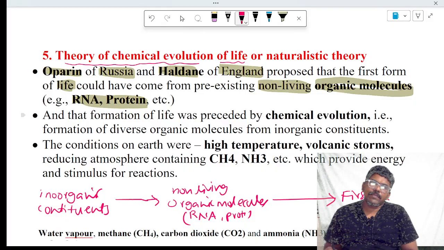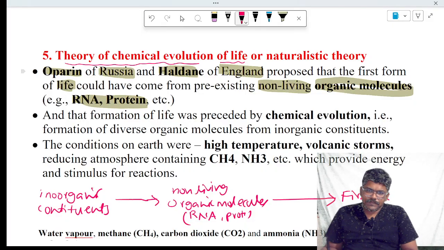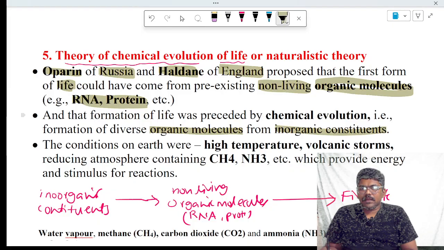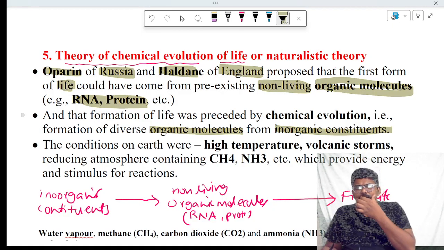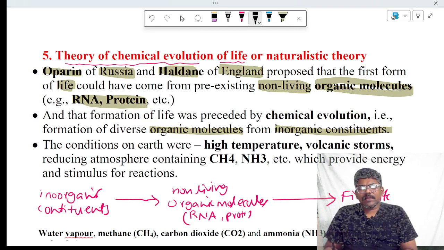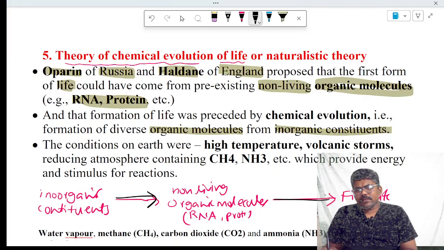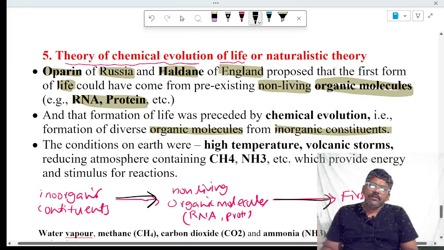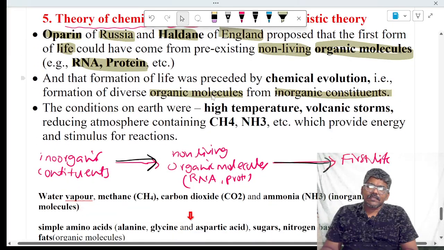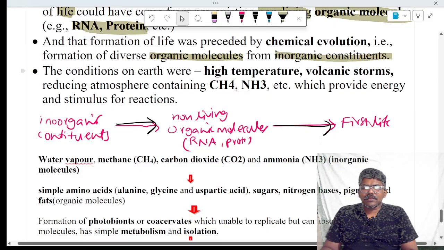All those things happen because of chemical interactions. The organic molecules are formed from inorganic constituents, and then converted into life by chemical interactions. Chemical interactions require energy.